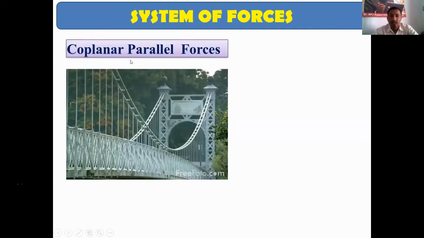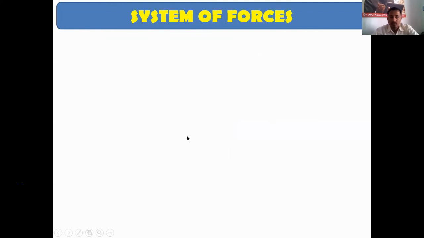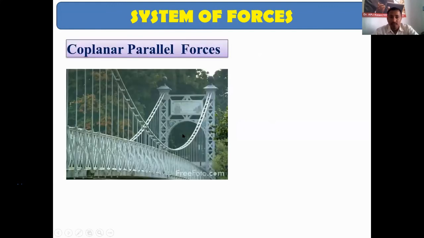So next is coplanar parallel forces. Coplanar parallel forces means the forces are on a single plane, but they are parallel to each other. You can see the force on this rod, this rod, and this rod are parallel to each other. They are on a single plane and also parallel to each other. They are called coplanar parallel force systems. So the line of action of the forces should be parallel to each other.